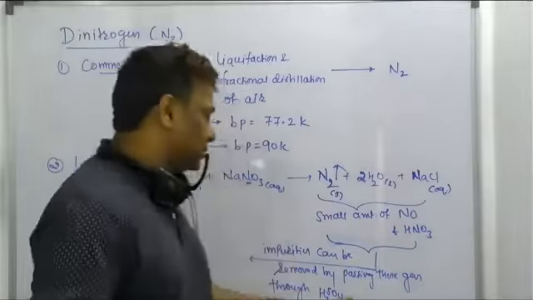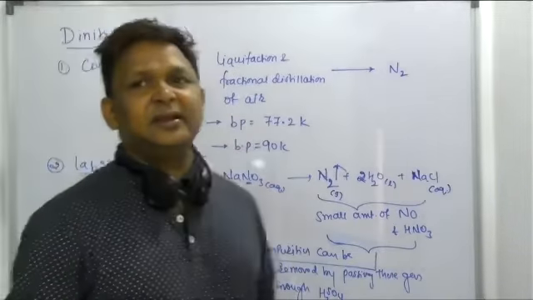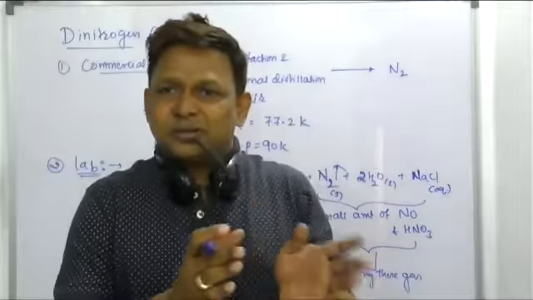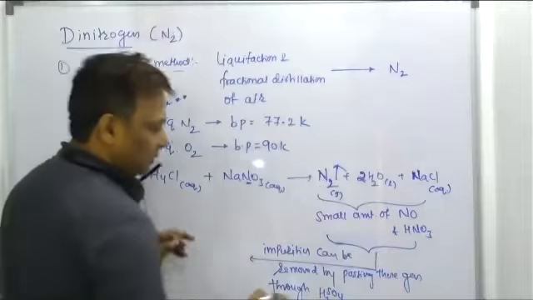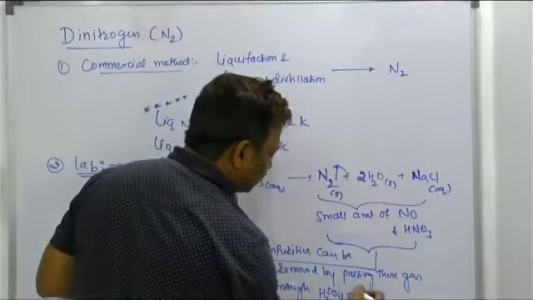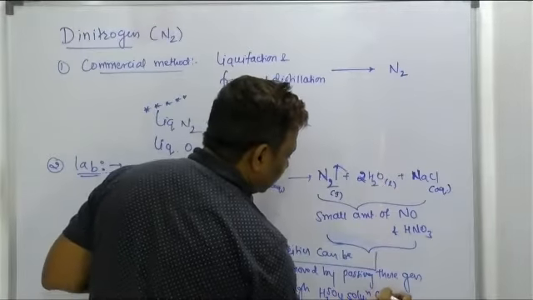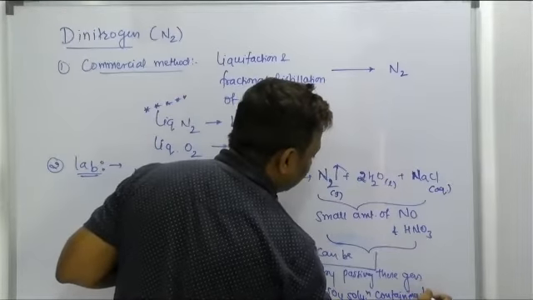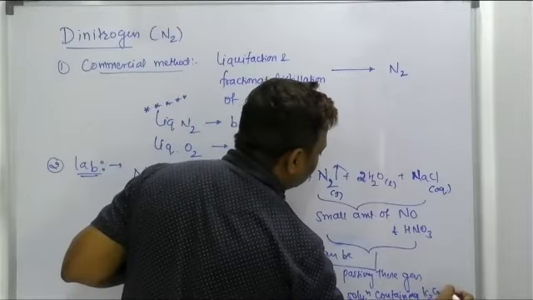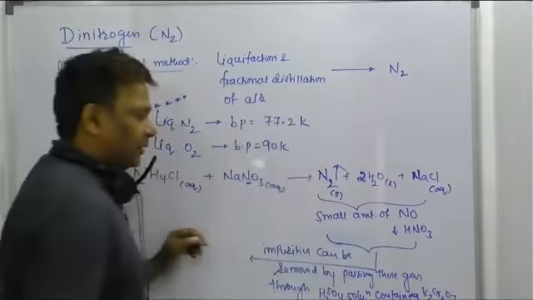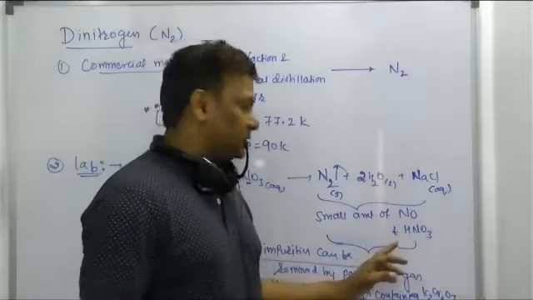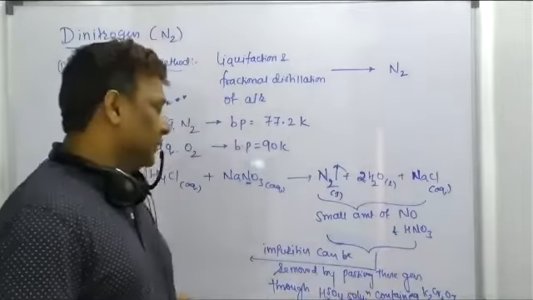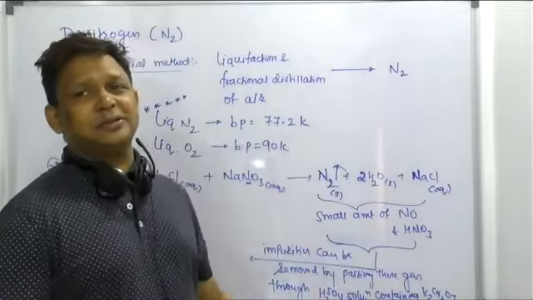By passing this gas through sulfuric acid solution containing K2Cr2O7. Now, whatever impurities are there, like NO and HNO3, can be absorbed by the dichromate and acid solution.